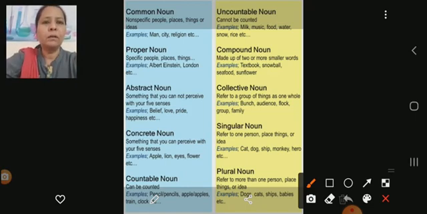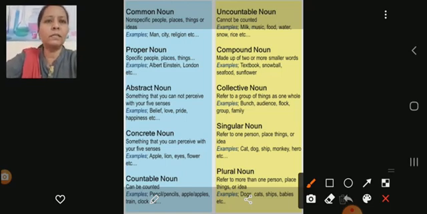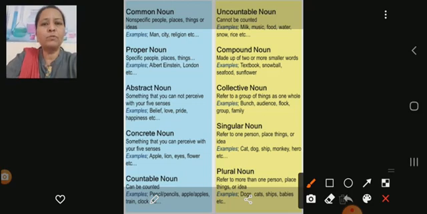Like students, for example. How many students are there in the class? The word student is used in common for all the children who are sitting in the class. We all belong to the city Nasik. Here, city is used commonly for all the cities in the country. So a common noun is non-specific: not any special person, place, thing, or idea is mentioned. They are used in common.